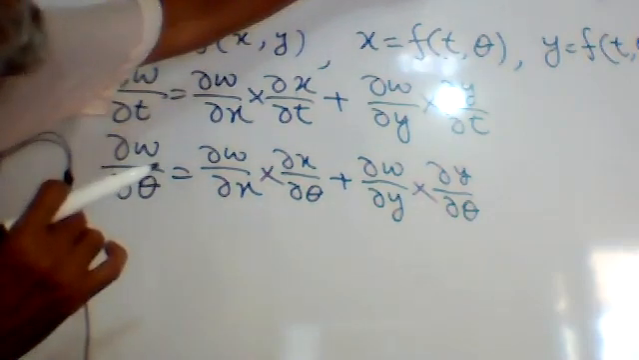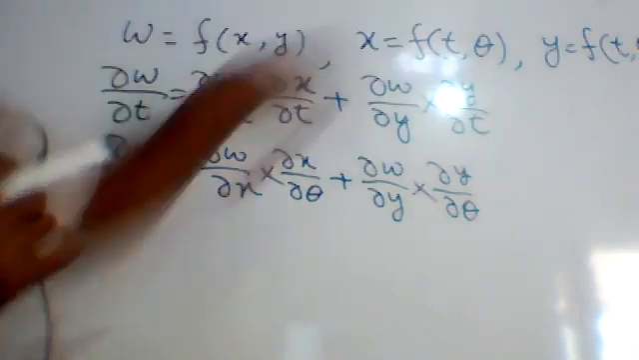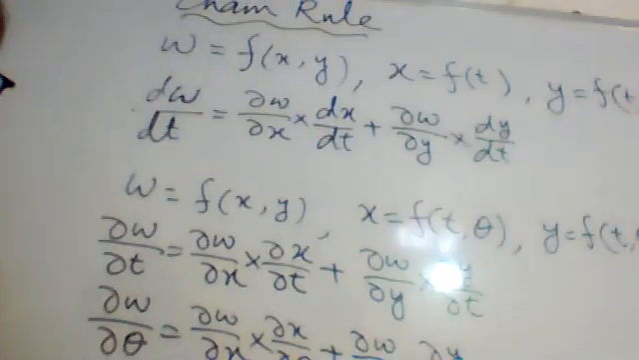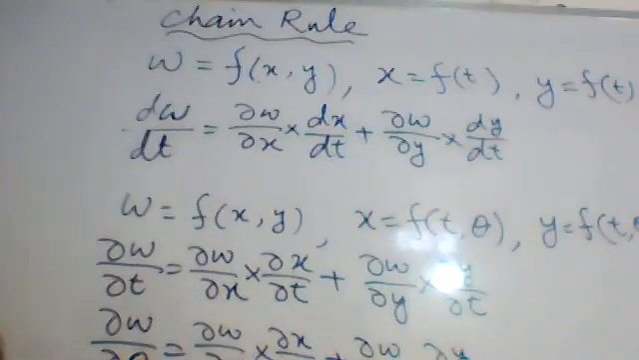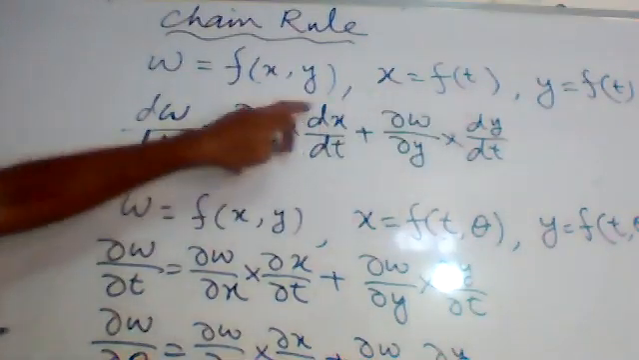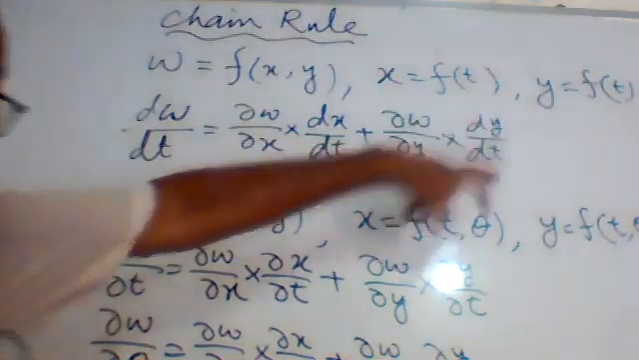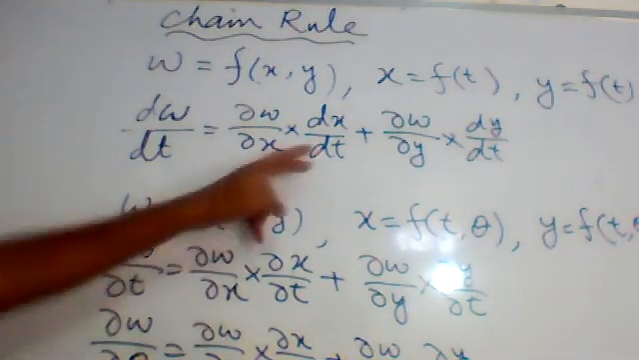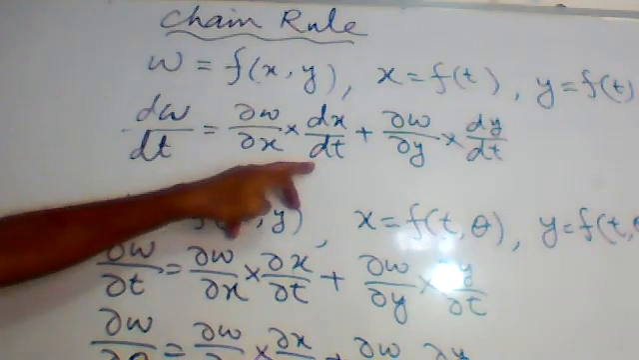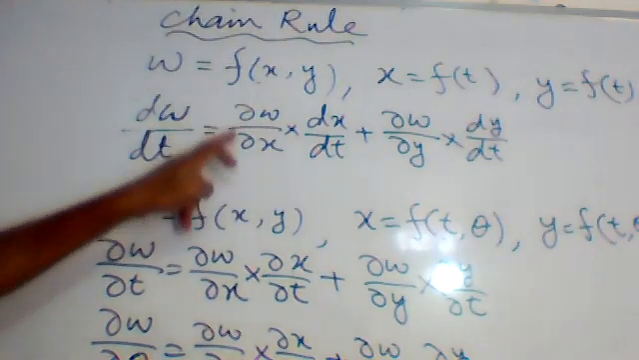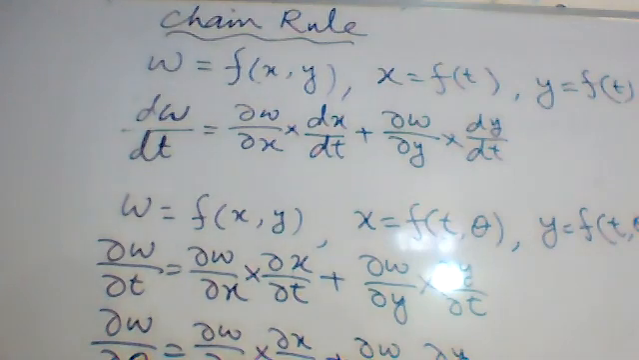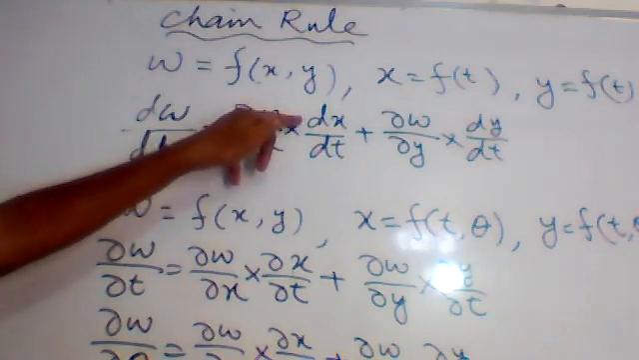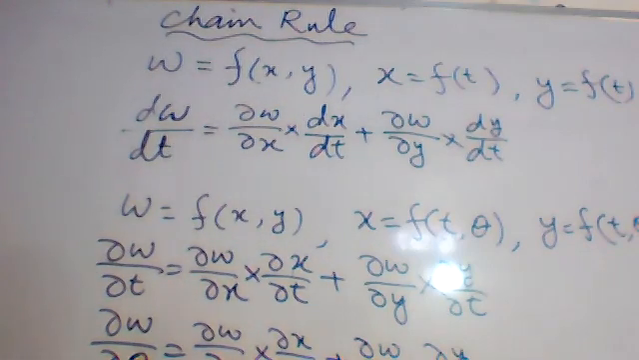When there was only one variable, t only, in the first case, we have to take dx/dt, dy/dt. There is only one variable, so that is called the total derivative. dx/dt is called the total derivative. ∂w/∂x is called the partial derivative. The term ∂ is used for the partial derivative, and the term d is used for the total derivative. So this is to be remembered. Now we will do the exercise.